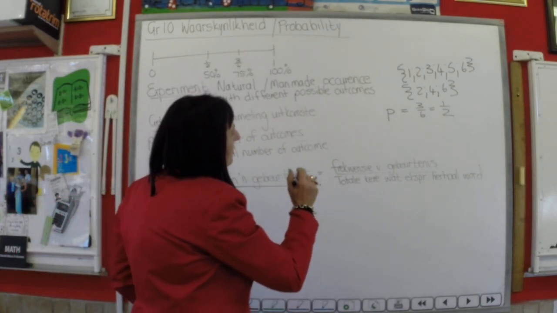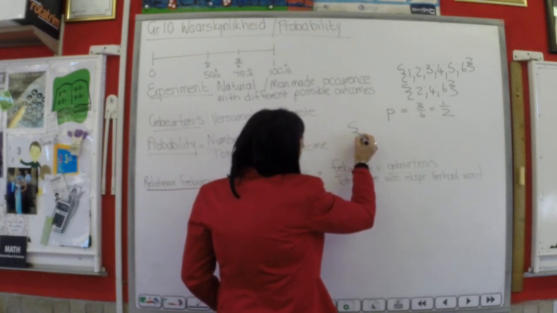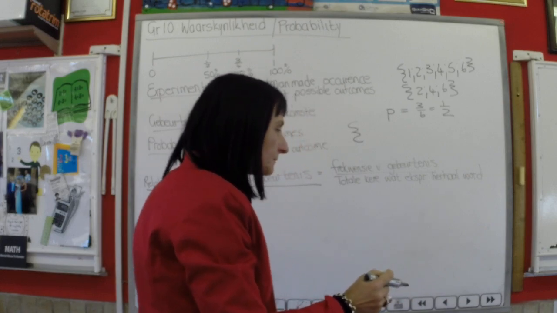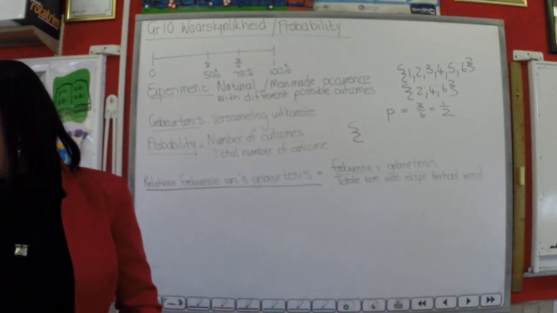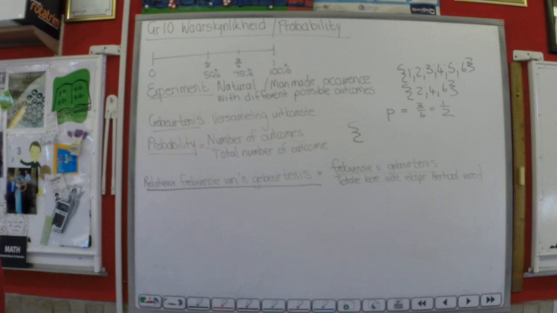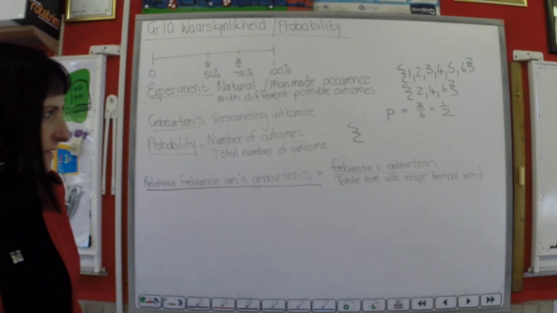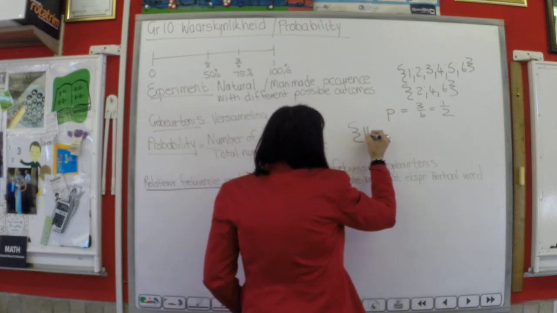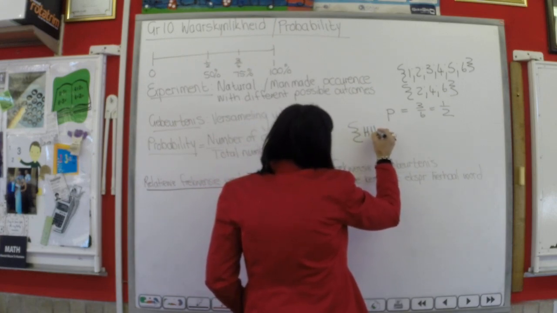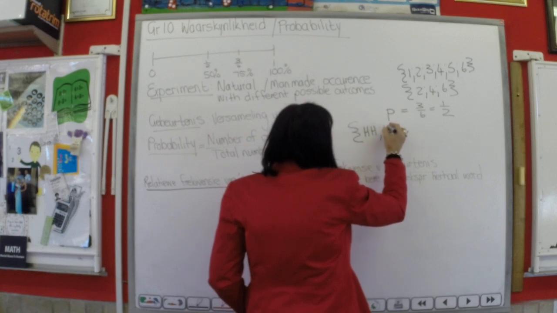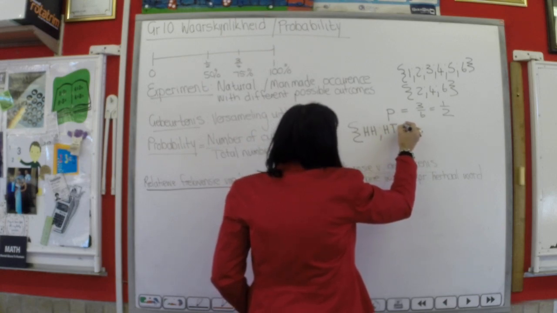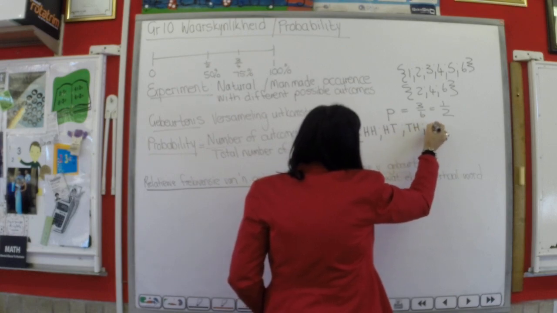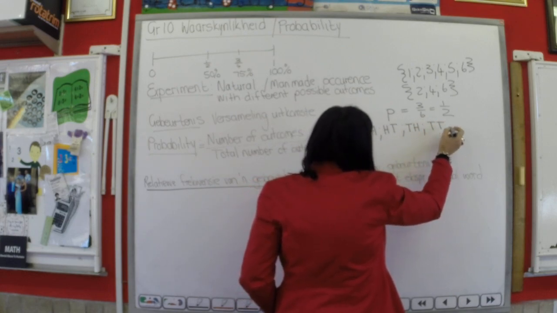Let's look at the total possibilities that there can be if a coin is being tossed twice. So let's see, it can either be a head and after that a head, or it can be a head or a tail. Or it can be a tail and a head, or it can be a tail and a tail.